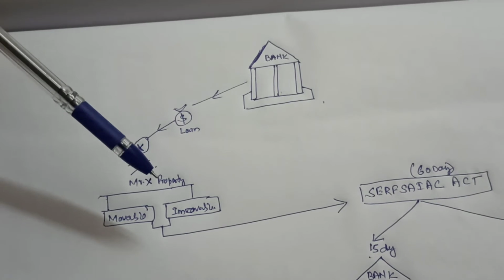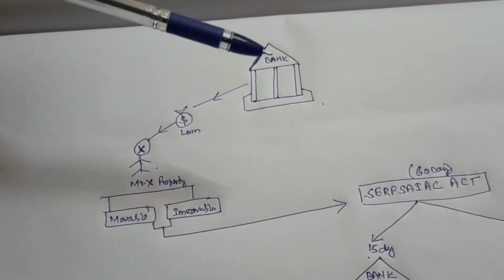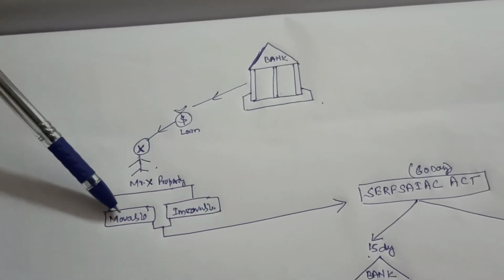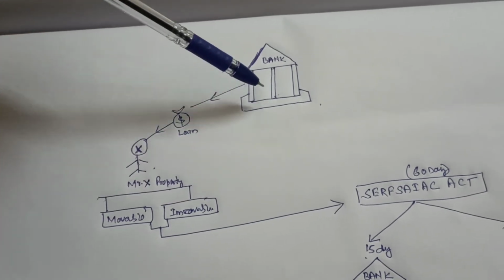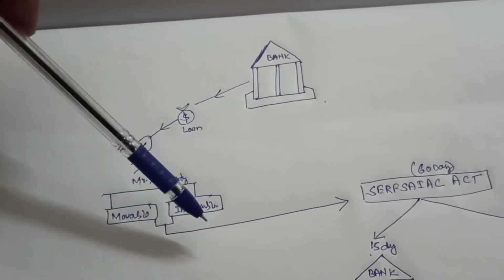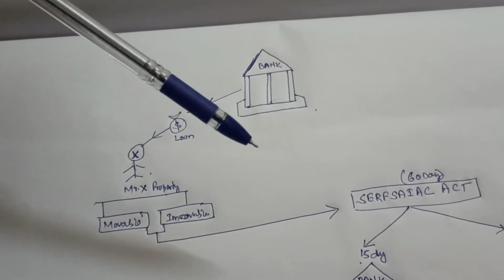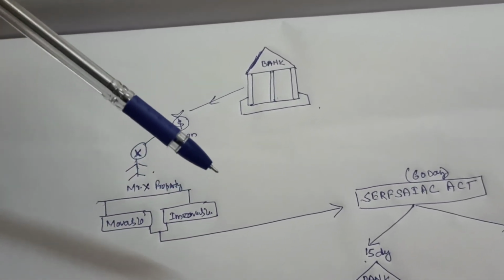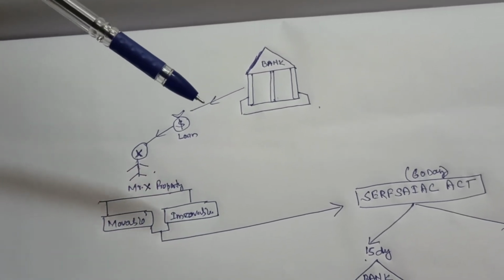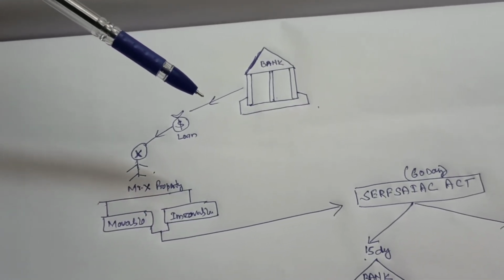So the bank goes to SURFACE, asking to recover the amount from the property of Mr. X. Now see, Mr. X has some property, movable and immovable. The bank will directly take both the movable and immovable property, and it can apply under SURFACE and recover the amount. There are some other things like the minimum criteria to apply SURFACE. For example, SURFACE cannot work for agriculture loans and agricultural land, and there are minimum amounts, which I will cover in my respective videos.